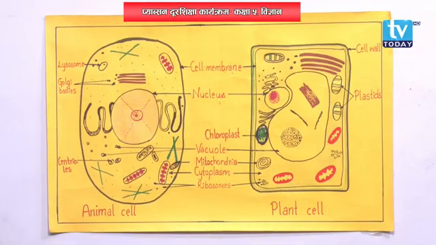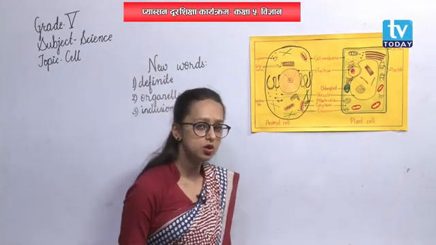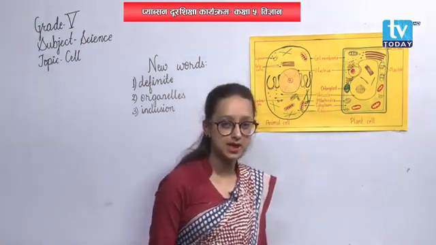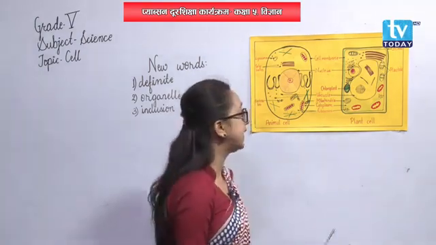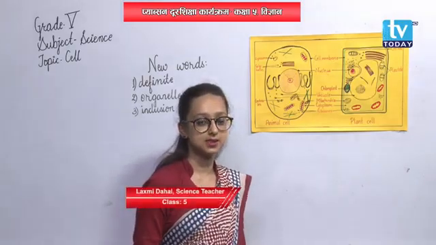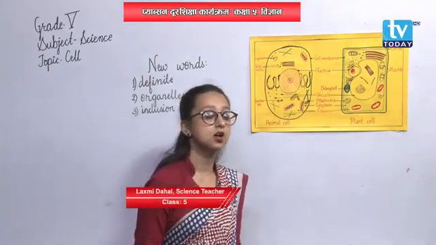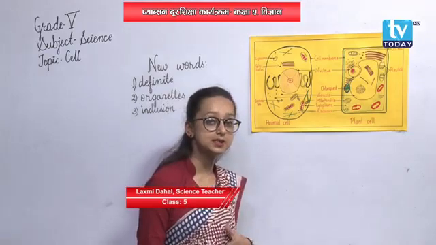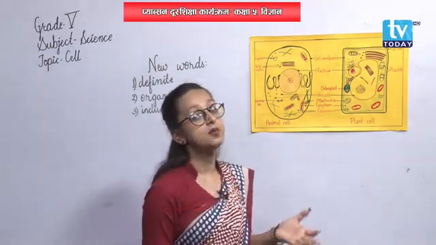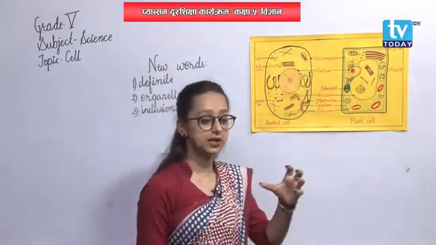So, cell wall gives definite shape to plant cell and it also controls the exchange of substances between the cell and outer substances. It does not allow the substances inside the cell and the substances outside the cell to get mixed.